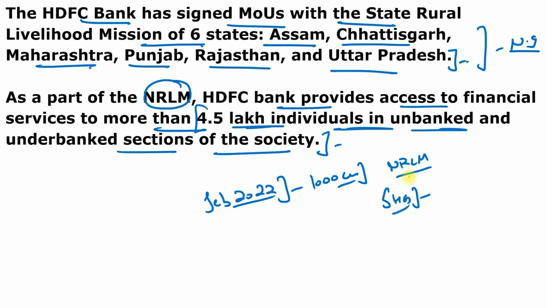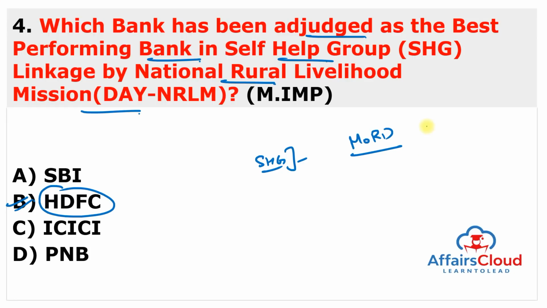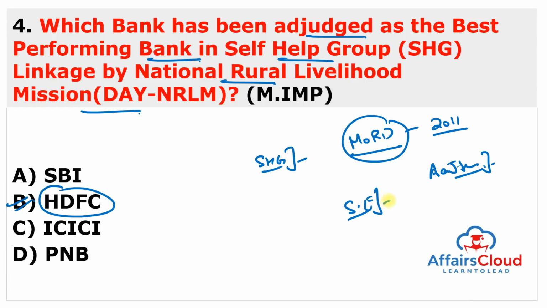So we talked so many things about the National Rural Livelihood Mission, but now the question arises, what is NRLM? The National Rural Livelihood Mission was launched by the Ministry of Rural Development in the year 2011. It is a poverty alleviation project, and this rural income generation scheme is also known as Ajivika Mission. This was aided in part through investment support by the World Bank, and the main aim is to encourage self-employment and create sustainable livelihood opportunities for the rural poor.